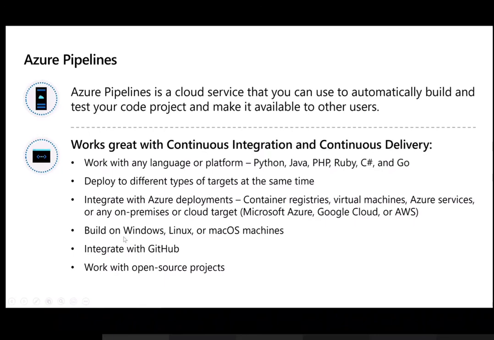At the end of the day, the user is using applications which can be Android, iOS, and similarly on the desktop or server operating systems, they run on Windows, Linux and Mac. So you have options to choose from while you want to build your code. We also have integration with GitHub, because that is the other source control, similar to what we have in Azure DevOps as Repos. And last is open source projects. Obviously, an open source project has to have public visibility. That means all other collaborators from outside your organization can collaborate with you.